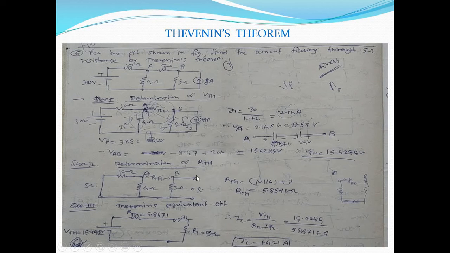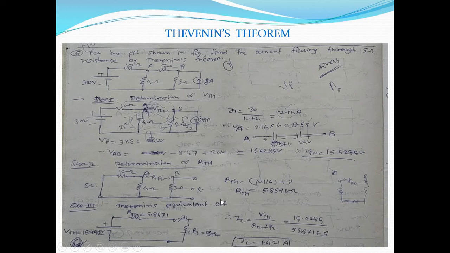So this portion is open circuited. Now we need to find out the equivalent resistance between A and B. So how will we find out? This 10 ohm and 4 ohm are connected in parallel, that is 10 parallel to 4, and that equivalent resistance is connected in series with 3 ohm. So plus 3. So that RTH will be 5.8571 ohm. So RAB or R equivalent is equal to 5.8571 ohm.